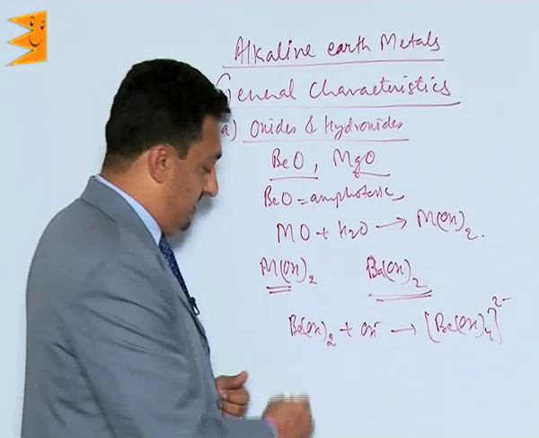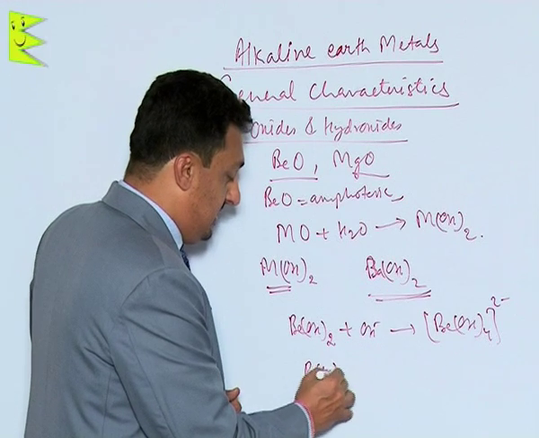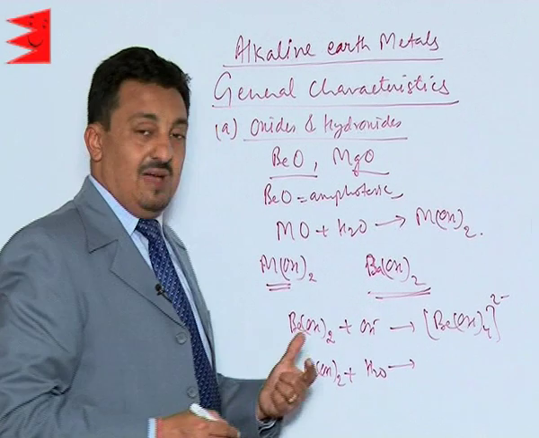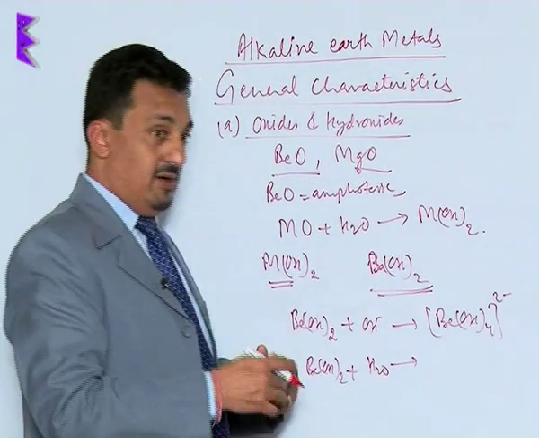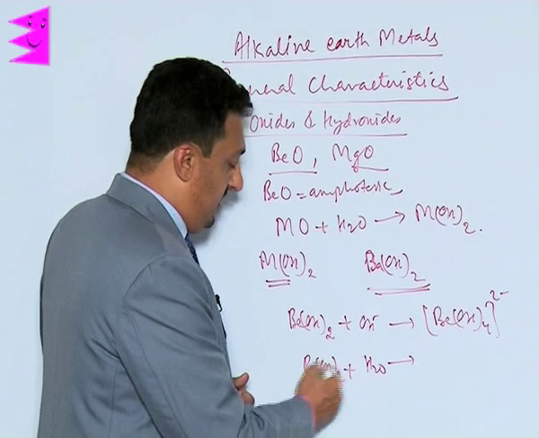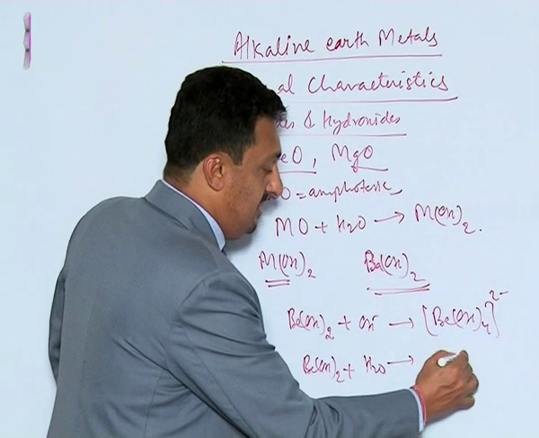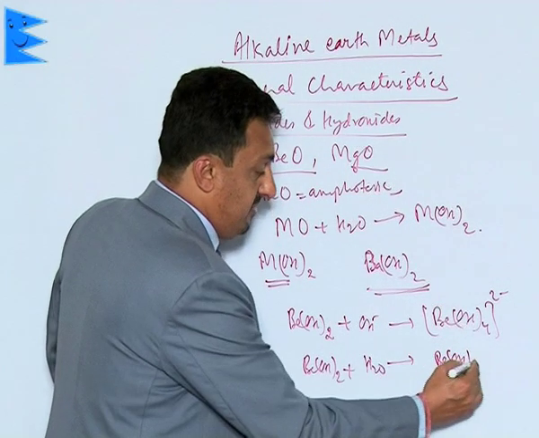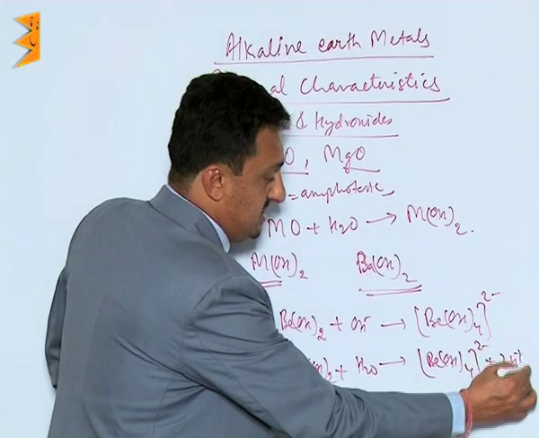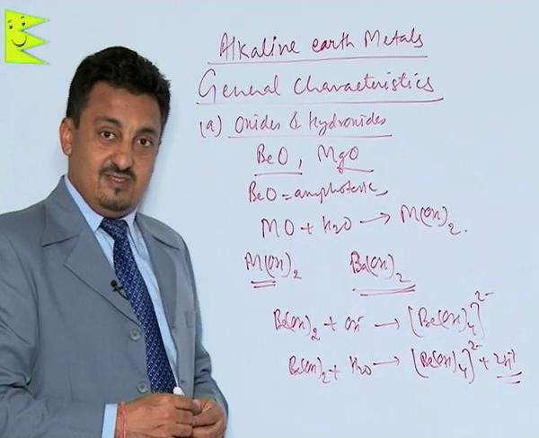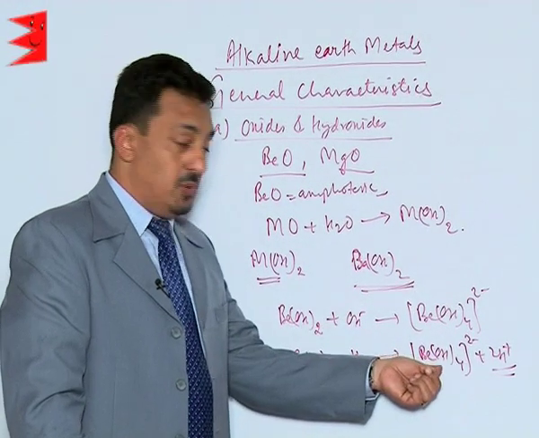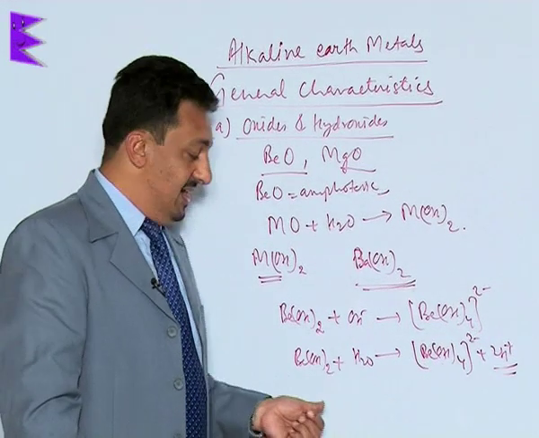Another interesting thing about this beryllium hydroxide is that we regard it to be very mildly acidic in nature. The reason is not that it releases H plus ions. The reason is that it accepts OH minus ions. If it is taken in water, beryllium hydroxide takes OH ions from the water and forms this 2 minus species, and it releases 2 H plus ions. So due to the acceptance of OH minus ions, this becomes weakly acidic in nature.